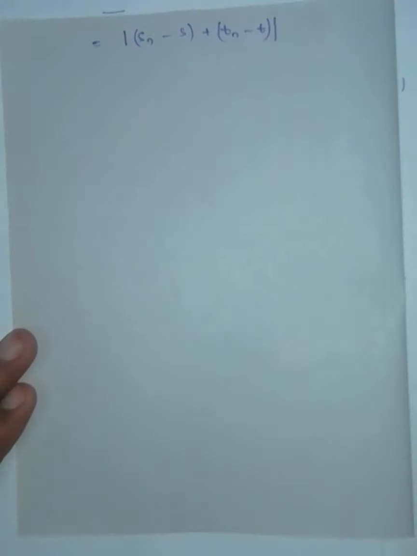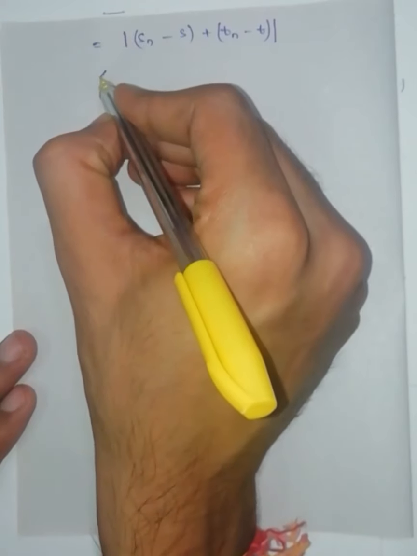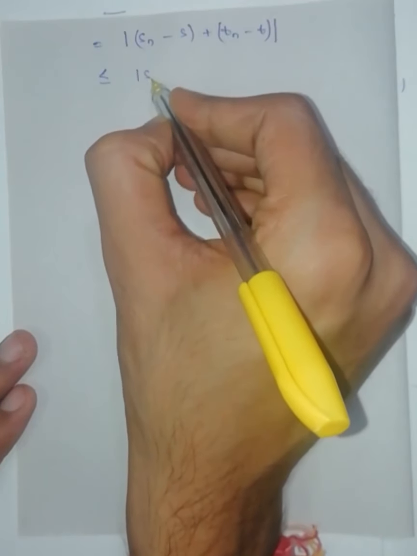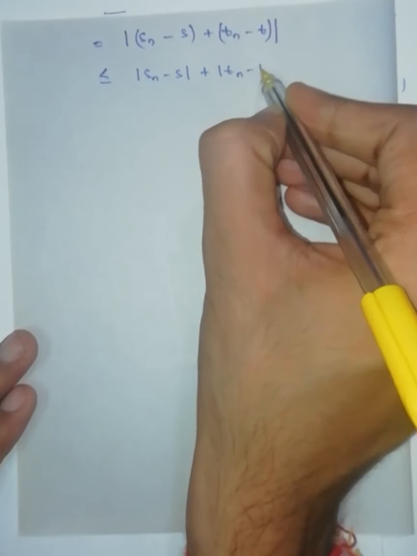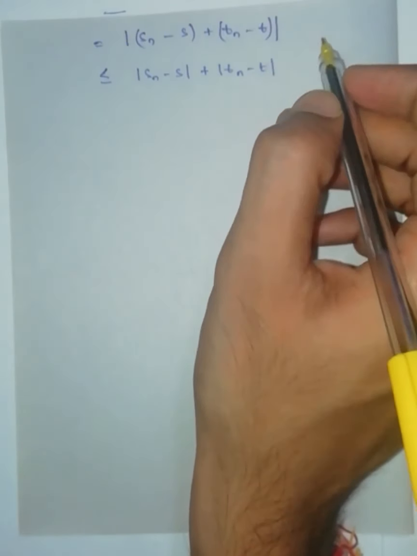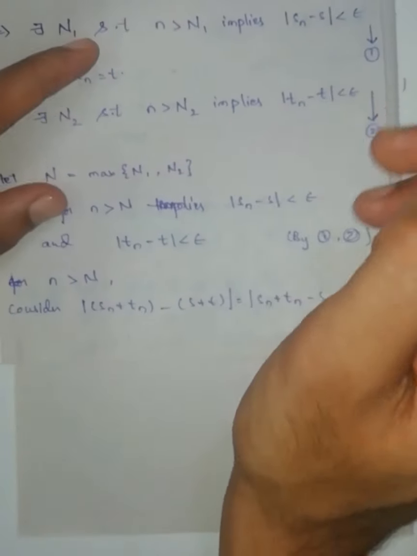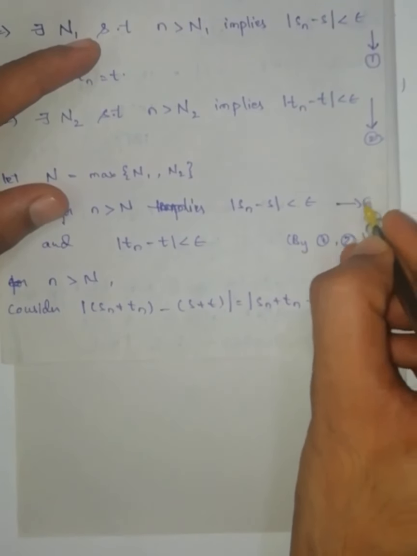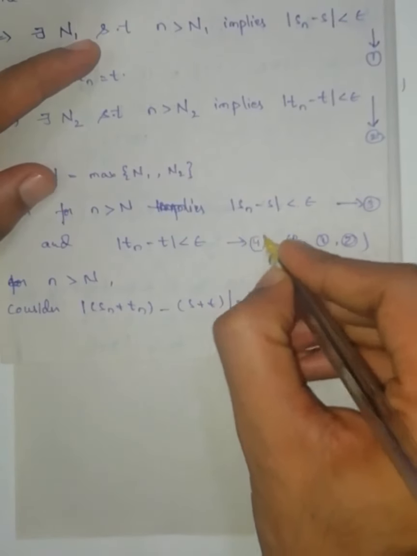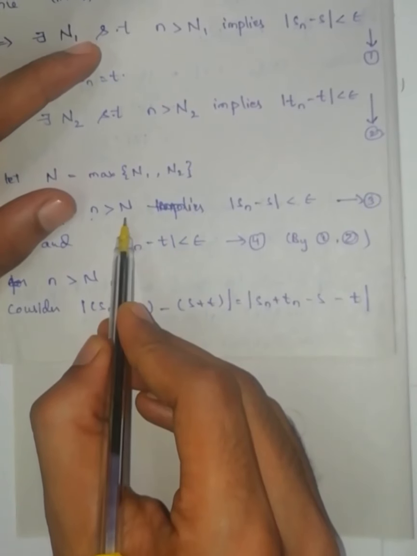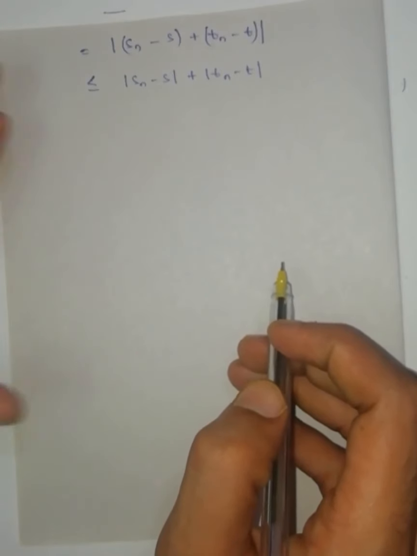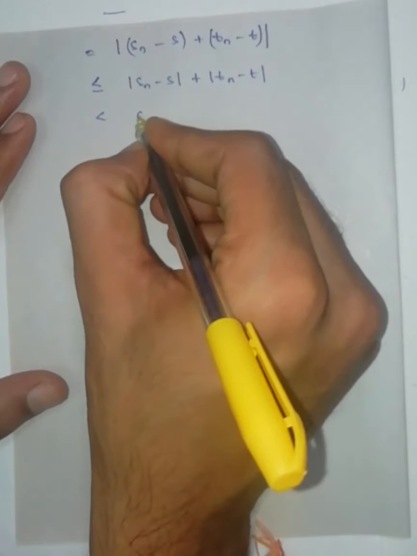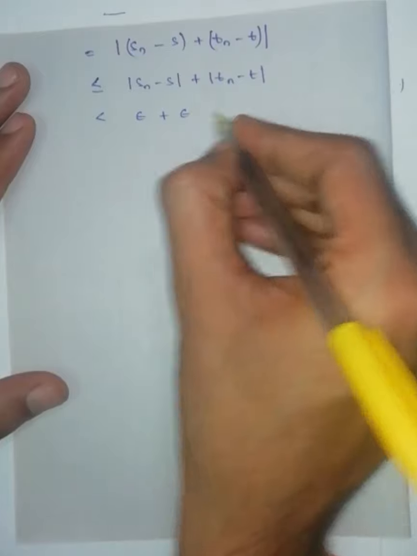Now I am going to use the triangular inequality, which I have already given. This one is less than or equal to modulus of Sn minus S plus modulus of Tn minus T. From equation numbers 3 and 4, for all those small n which are greater than N, this one is less than epsilon, this one is also less than epsilon.